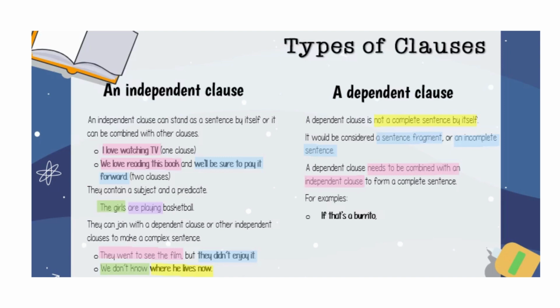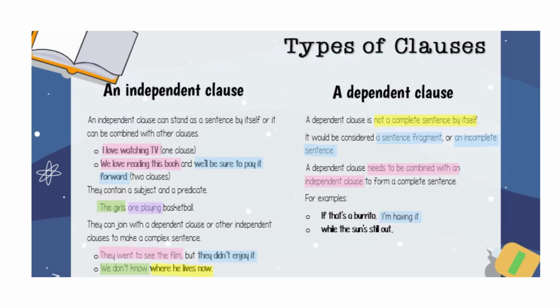Please take a look at the example. If that's a burrito, can we understand this sentence? Can we understand what the speaker wants to say? No, because we cannot understand it, so we need to add an independent clause. I'm having it. So the complete sentence will be, if that's a burrito, I'm having it.